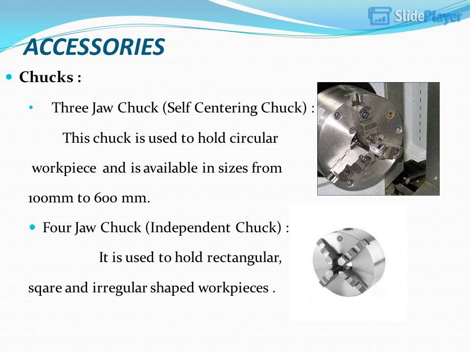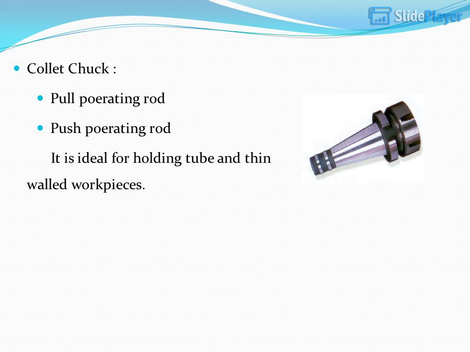Accessories. Chucks. 3-jaw chuck, self-centering chuck. This chuck is used to hold circular workpieces and is available in sizes from 100 mm to 600 mm. 4-jaw chuck, independent chuck. It is used to hold rectangular, square and irregular shaped workpieces. Collet chuck. Pull operating rod. Push operating rod. It is ideal for holding tubes and thin-walled workpieces.